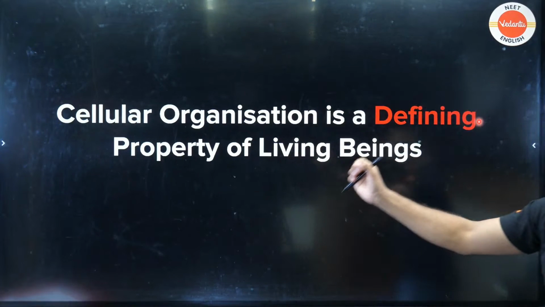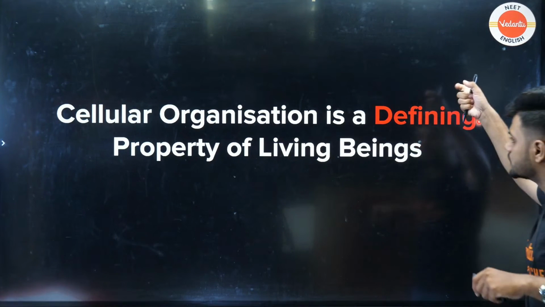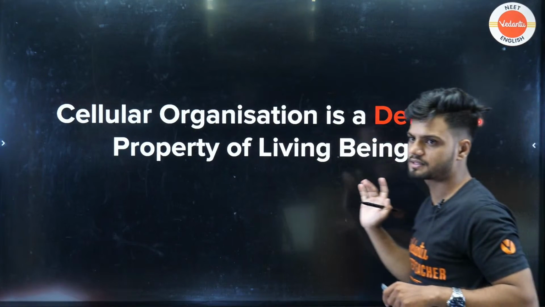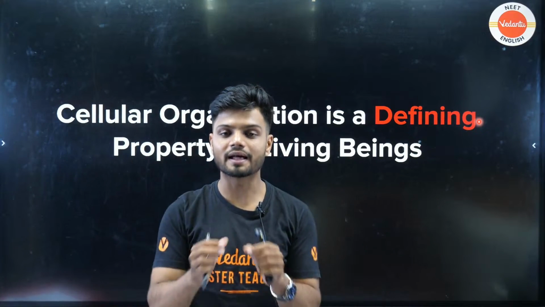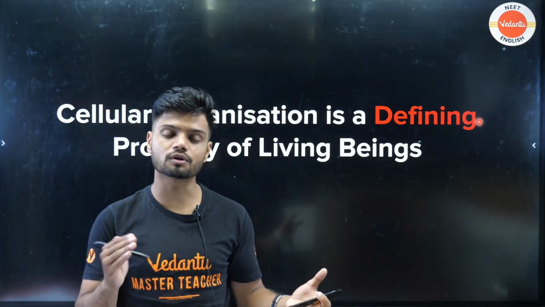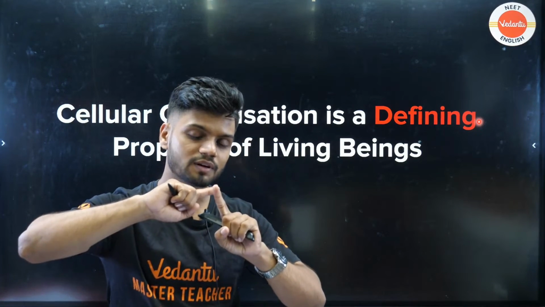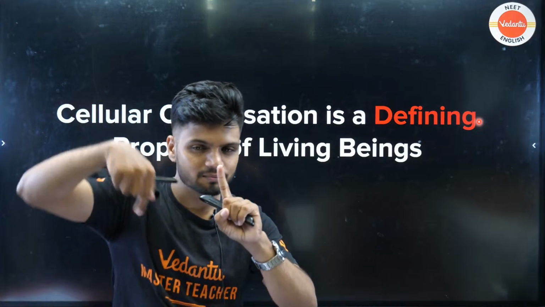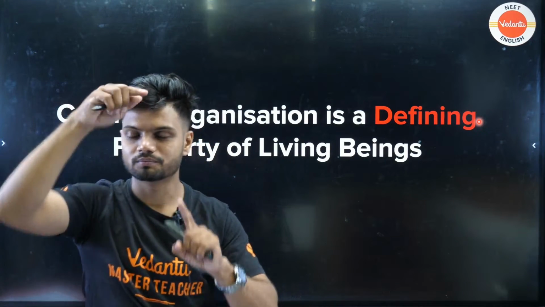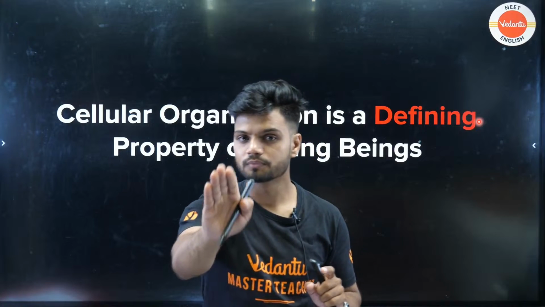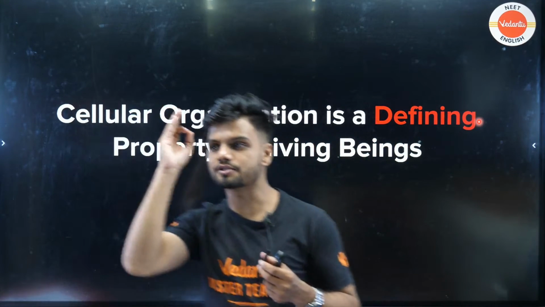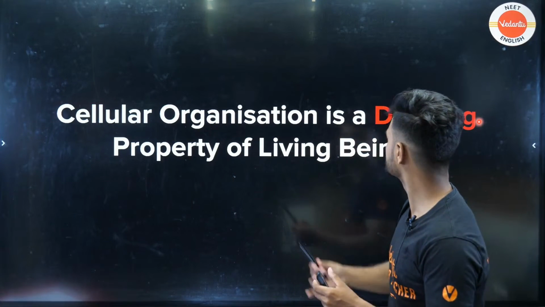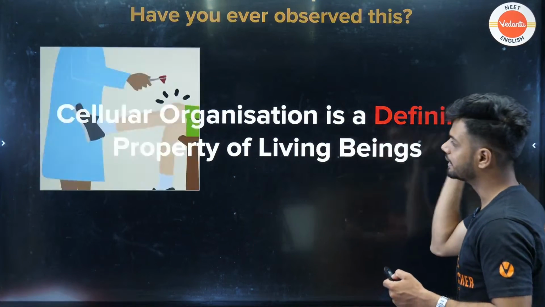So cellular organization is a defining property of living beings. It can be unicellular or multicellular. There has to be cellular organization. Clear, all of you? So the fourth one, cellular organization, is also a defining property of living beings.